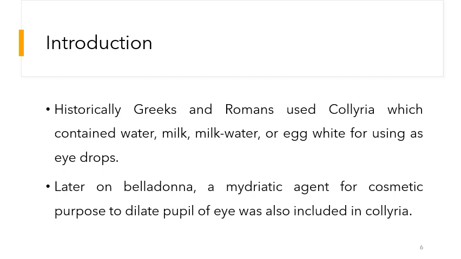Later on, belladonna, a mydriatic agent, was used as a cosmetic agent. Mydriatic means a substance that causes dilation of the pupil of the eye. That substance was also used in the collyria for the beautification of the eye, because it caused dilation of the pupil. The eyes looked big, and at that time that was used as a cosmetic or beautifying agent.